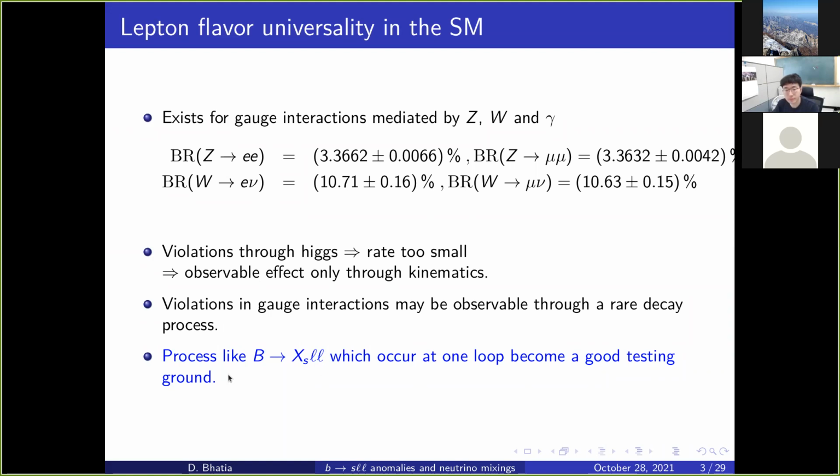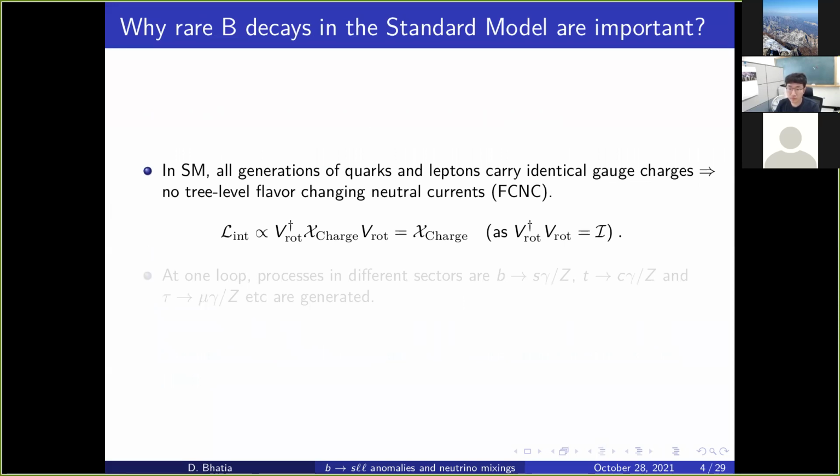Now, why we are saying that this is a good testing ground will be clear very soon. Just to recapitulate, we know that in the standard model, all generations of quarks and leptons carry identical charges. And what is the outcome of it? The outcome is that there is no tree-level flavor changing neutral current. So the only place where these effects arise is at the one-loop level.